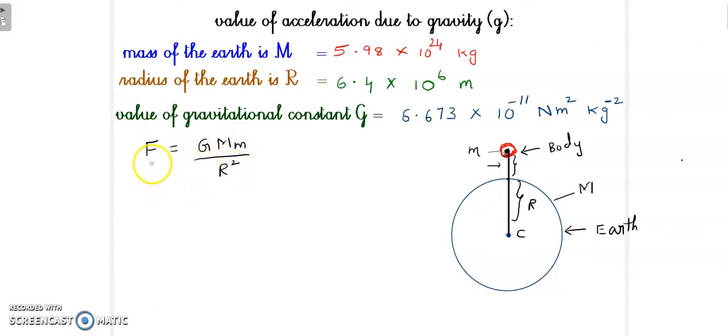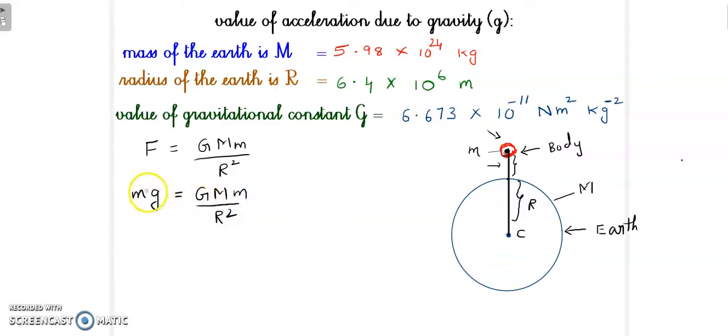But F is nothing but the force acting on this small body. According to Newton's second law, force is nothing but m into a, but a is nothing but acceleration due to gravity, so I will take F equal to mg. So F equal to mg equal to capital G capital M small m upon R square.